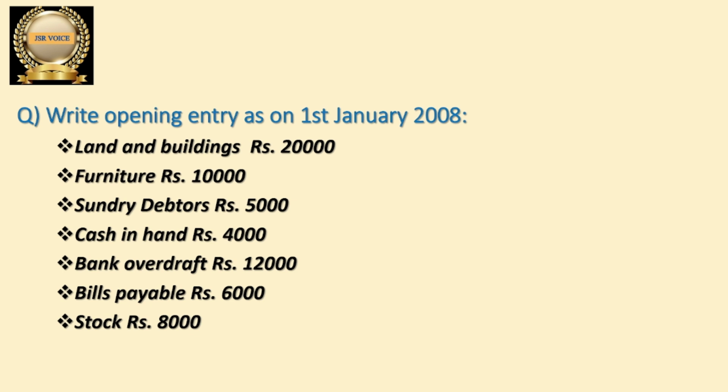So let us see how to write the opening entry for this question. First we analyzed and identified all the items which are assets and which are liabilities, and we came to one conclusion that the first 4 as well as the last one, total 5, are assets and 2 liabilities are there. So all assets we debit and liabilities we credit, and we will go to the discussion of writing the opening entry now. Let me explain in Telugu also once.